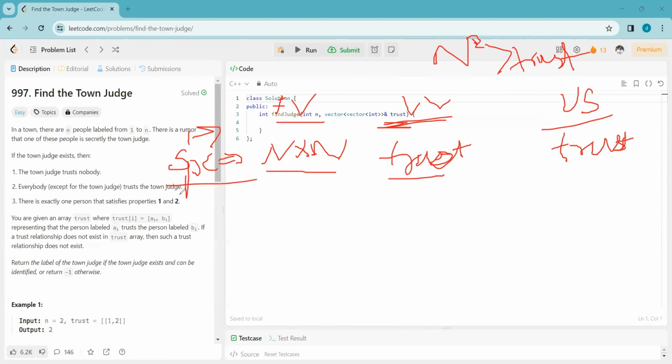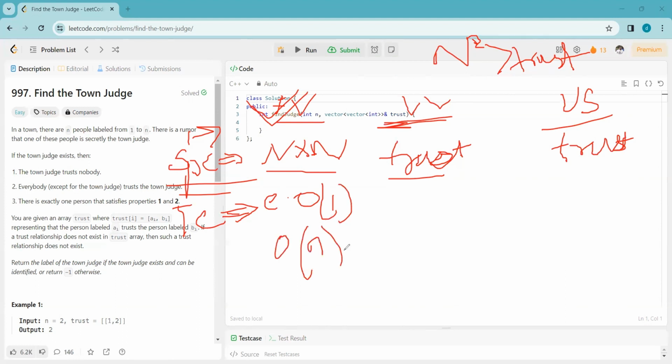So this was about space complexity. Now, if we see the time complexity to search whether that candidate is present or not: in a fixed vector, for each person it will take O of 1 time, and for n persons, it will take O of n time. In a variable size vector, for each person it will take O of trust of that person, and overall it will take big O of trust time.